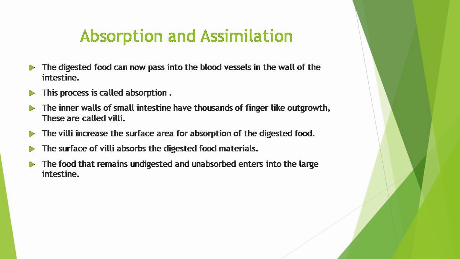The inner walls of the small intestine have thousands of finger-like outgrowths. These are called villi. The villi increase the surface area for absorption of the digested food. The surface of the villi absorbs the digested food materials. The blood vessels carry them to different organs of the body where they are used to build complex substances such as the proteins required by the body. This is called assimilation.